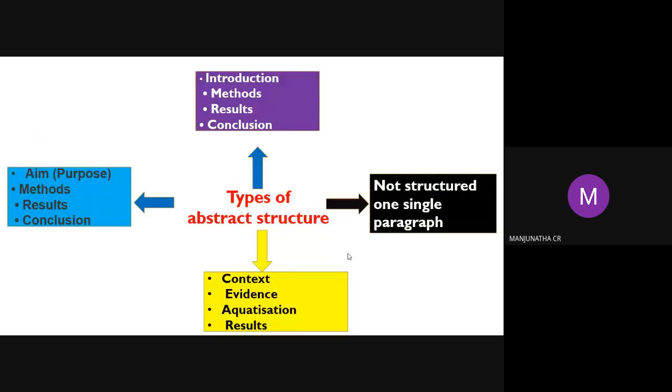Next, how to structure the abstract. We can write the abstract in 4 parts. First, usually an introduction of 1 or 2 sentences. Then the methods we are using, like characterization, the experiments we did, the final results and conclusion. So the abstract will contain introduction, methods, results, conclusion. Another format is: aim of the experiment, methods used in the experiment, results, and conclusion. This much only should be present.